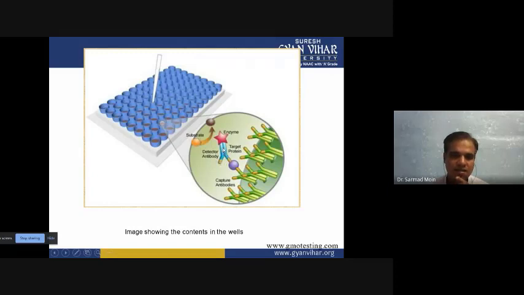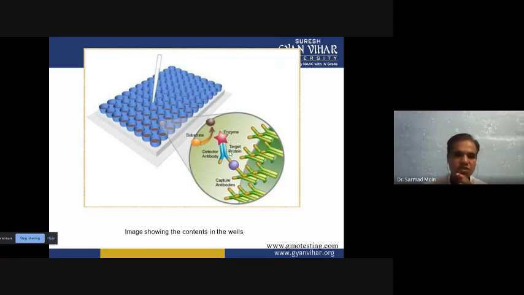And this detector antibody has an enzyme which can act on a substrate and produce a color reaction. The substrate is transformed into color, and it gives a signal, and we can detect that color very easily by the naked eye itself. So if your color is less because less protein or less transgene is present, then what you have to do,